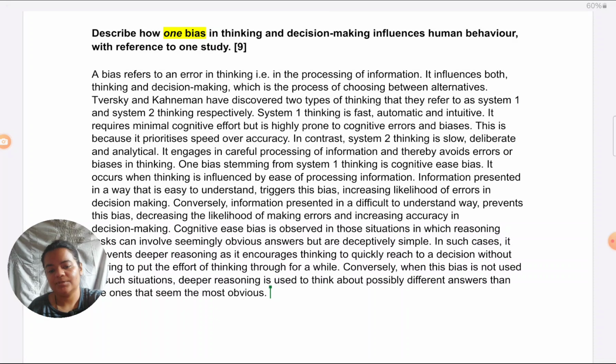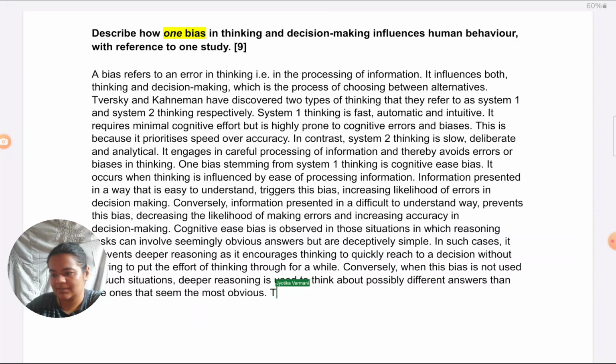Now coming to relating it with the study and covering the study briefly, how we need to address the study now. We just have to refer to it. Another way you can think about it is you've really explained the concept of the bias in the introduction, and now you're just illustrating it or demonstrating it, that, you know, whatever you've said so far, what are examples of difficult presentation, easy presentation that you're doing with the help of the study. So you can think of it that way also.